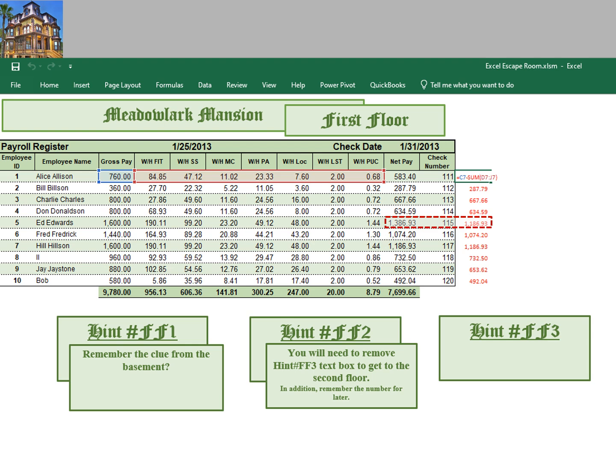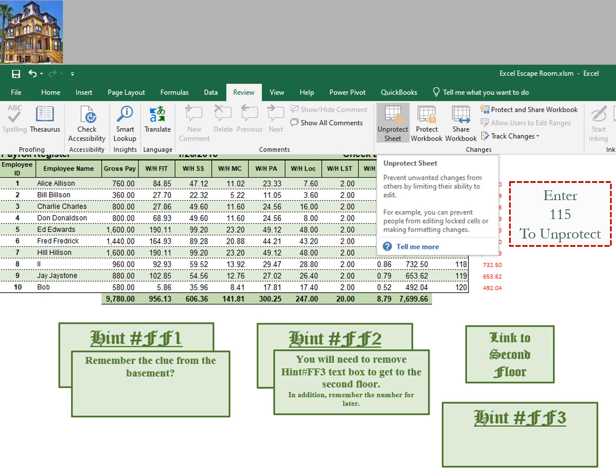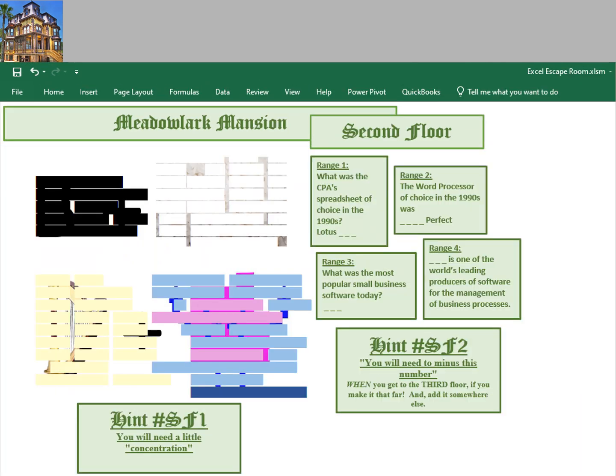So what we need is a number to get to the second floor, and that number is going to be 115. We're going to use that number. We're going to go up to Review, Unprotect Sheet, and we're going to put in the password 115. When we do that, we are now able to edit anywhere in the document. We're going to move down, hit first floor 3, and click on the link to the second floor. Right there. And now that takes us to the second floor, where we have another problem that we must solve.